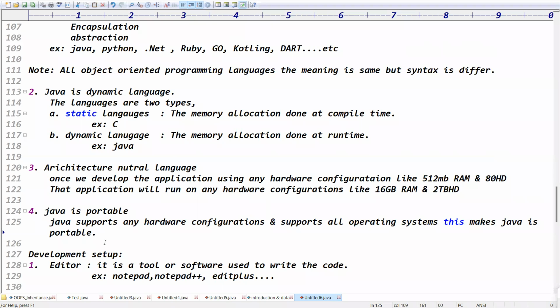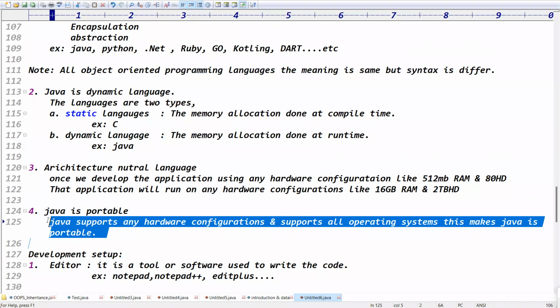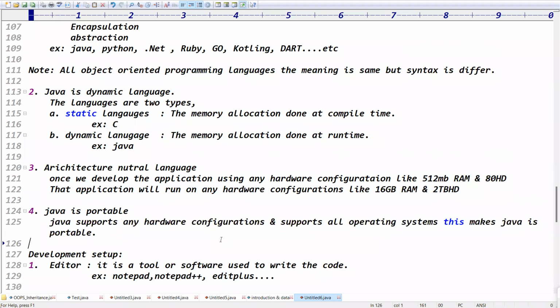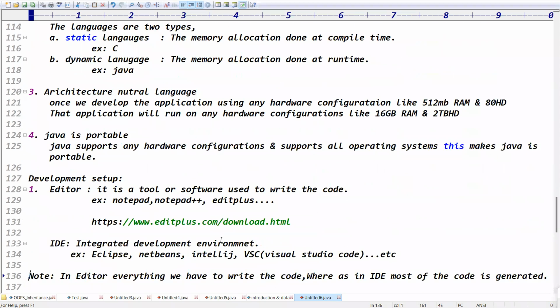Java is a portable language, right? Java portable means what? Java supports any hardware configurations and supports all operating systems. This makes Java which language? Portable language, right? This makes Java a portable language.